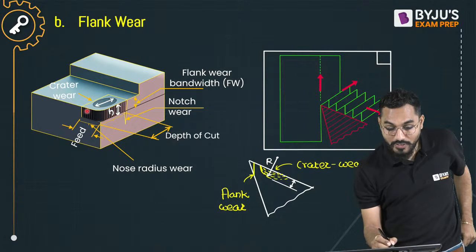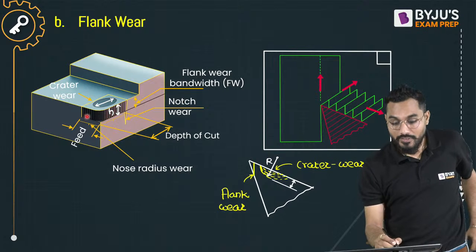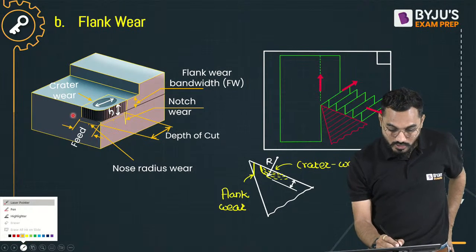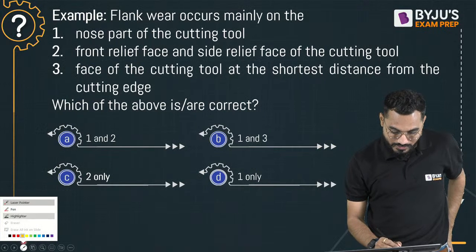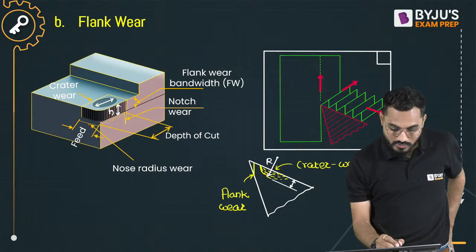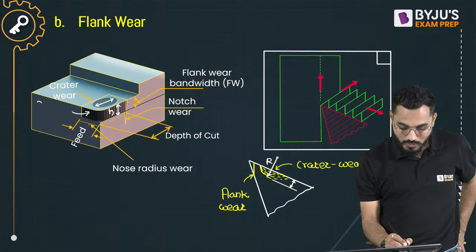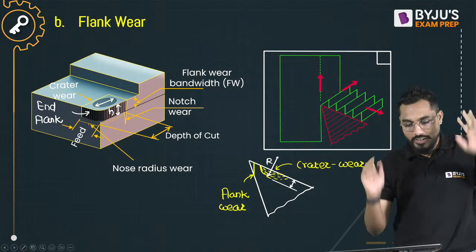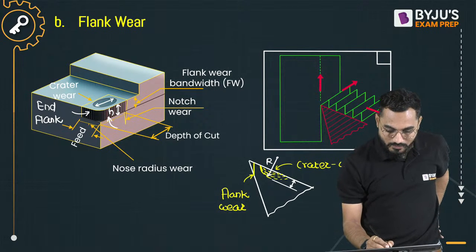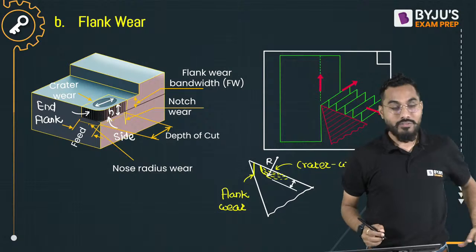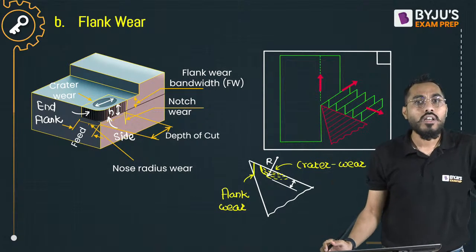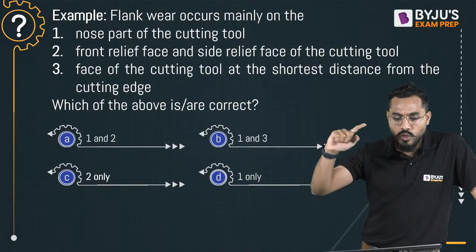And wear that takes place on the flank surface is flank wear. This is the side flank, this is the end flank, that is the front flank also. This will be my end flank. Everybody is aware what flank is, right? So this is my side flank. Whenever the wear takes place on the flank surface, it is called the flank wear.